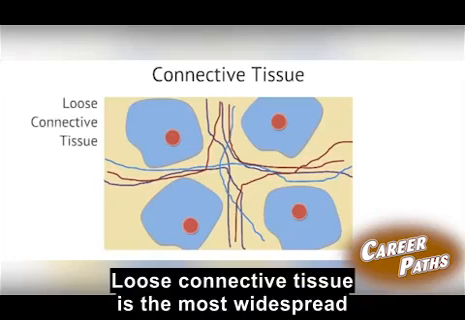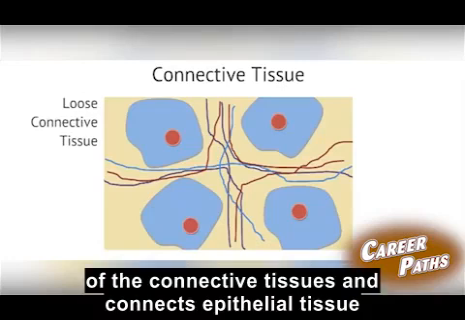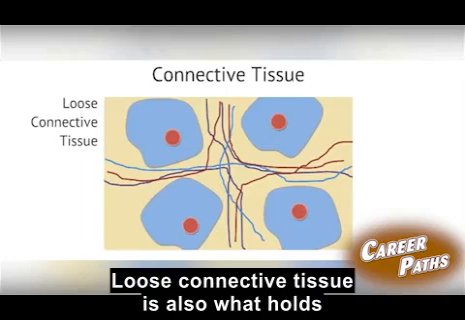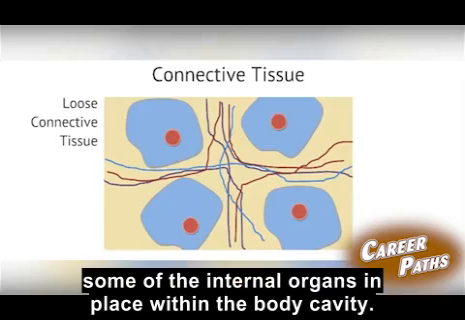Loose connective tissue is the most widespread of the connective tissues and connects epithelial tissue to their underlying tissues. Loose connective tissue is also what holds some of the internal organs in place within the body cavity.